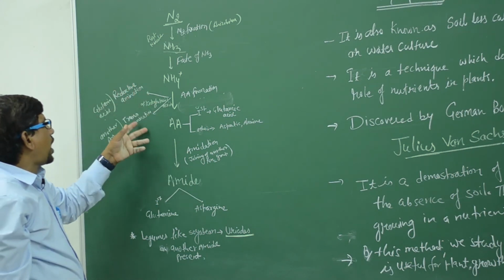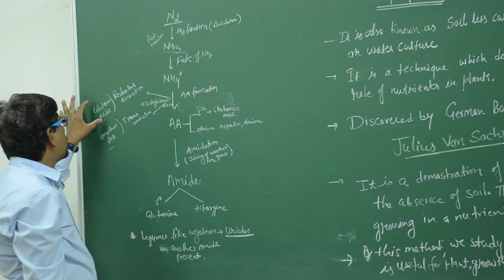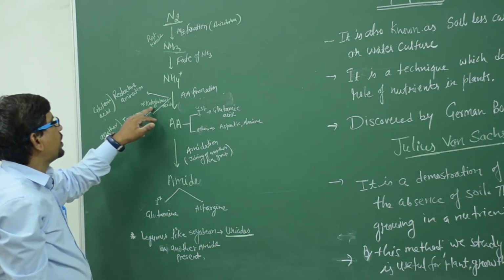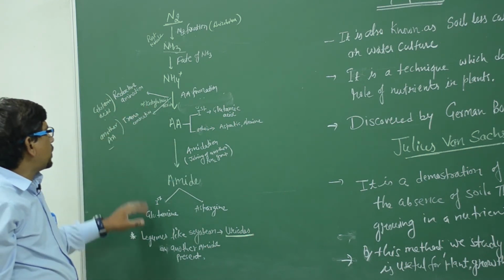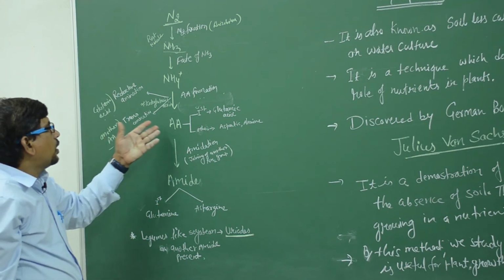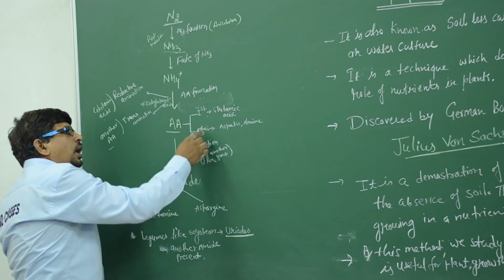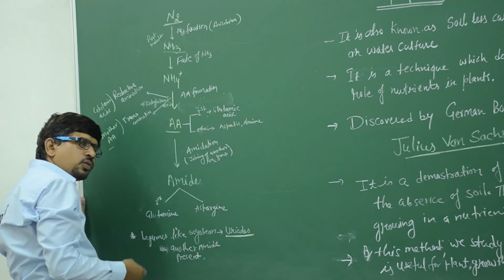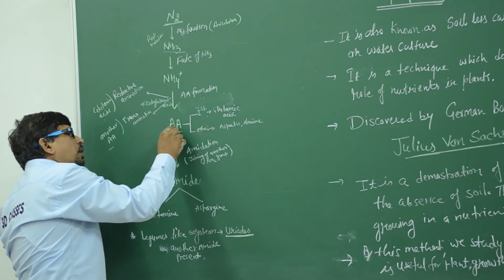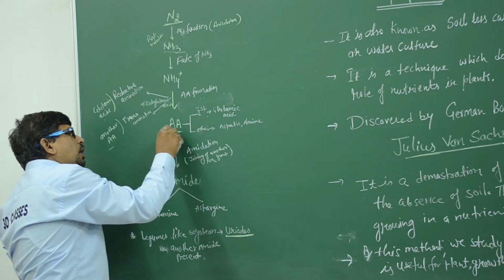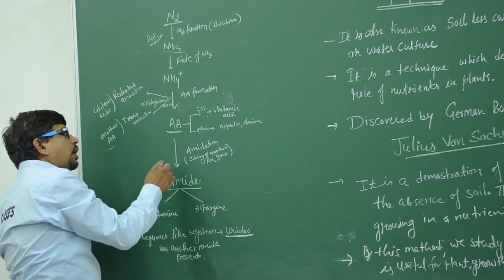In the presence of this acid, amino acid formation is of two types: reductive amination and transamination. In reductive amination, the first amino acid formed is glutamic acid in the presence of alpha ketoglutaric acid, and after group transfer, they make other amino acids: glutamic acid, aspartic acid, and many more. After the formation of amino acids, for transportation, the amino acids are converted to amides.